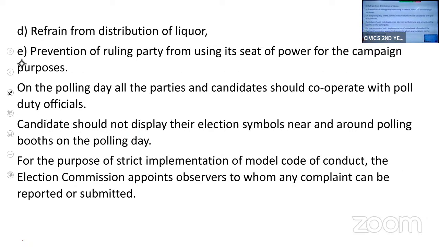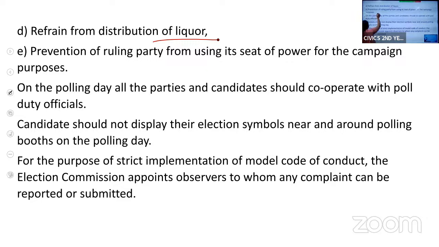Next, refrain from distribution of liquor. It is observed that political parties and political leaders distribute liquor to influence people. Sometimes they also distribute money. So the Election Commission has prohibited the distribution of liquor. The political parties cannot distribute liquor or money.